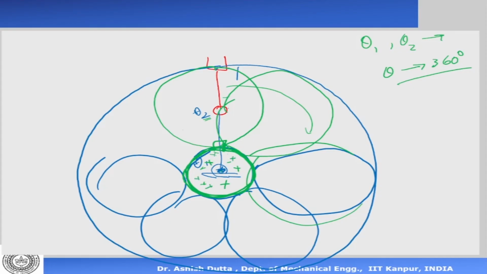Okay. Now we are asking the question: in this 2 degree of freedom system, this is 1 degree of freedom and there is another degree of freedom here. That's my 2 degree of freedom system. What should be the ratio of L1 to L2? Suppose it is A. Then what should be A? What should be the ratio of L1 to L2?